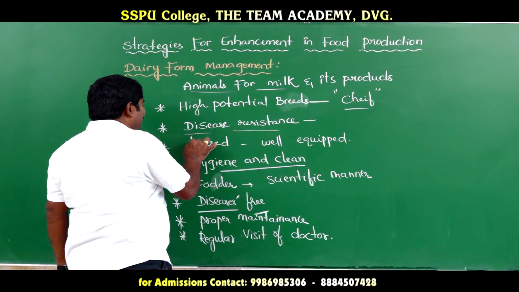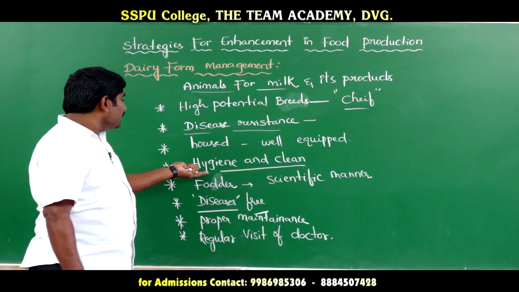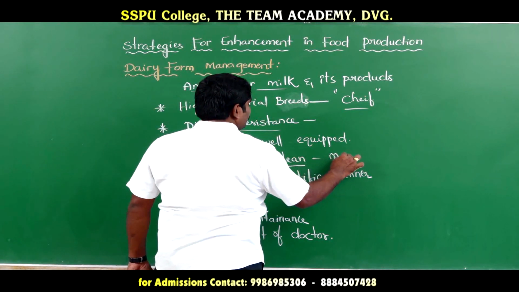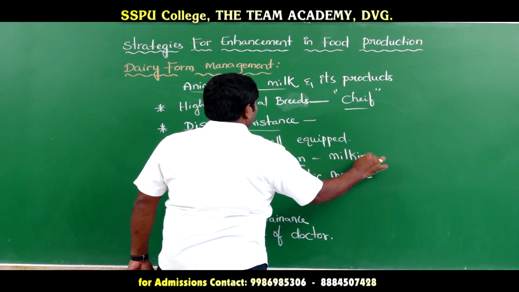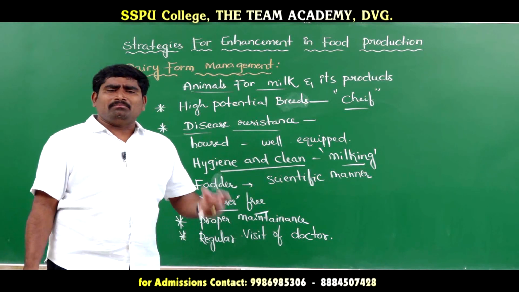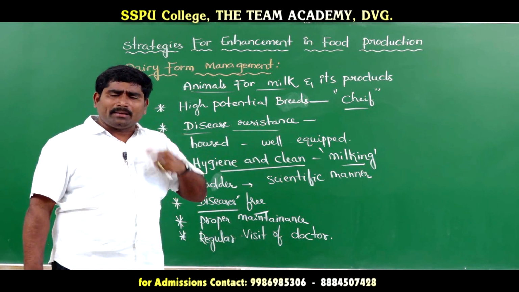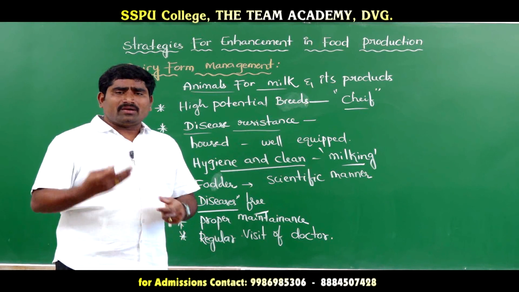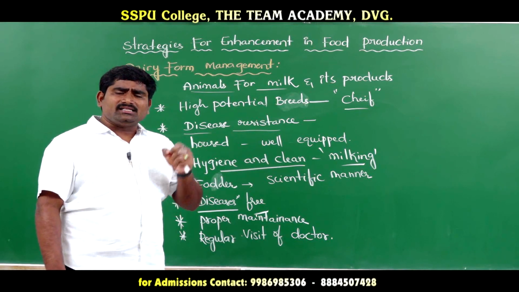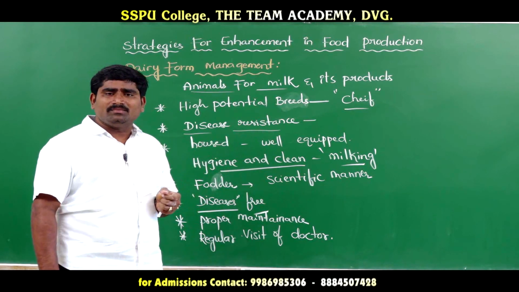The animals should be well housed and well equipped. Hygiene and cleanliness should be maintained while milking. However, many methods have come nowadays. All the work has now become mechanized. For milking and for collection of milk, machines are now available, so that milking can be done using these machineries.